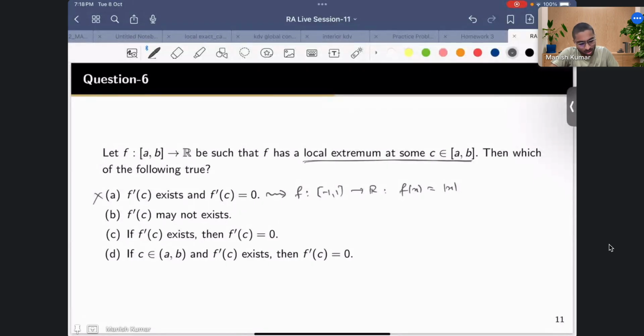What is the graph of this mod of x? This is the graph, right? So this is -1, this is 1. The minimum, you know that it exists at 0, correct? So you can say 0 is a point of extremum, correct?